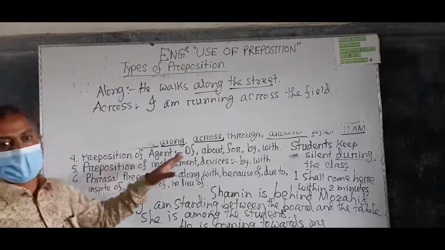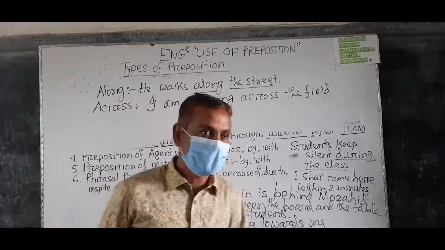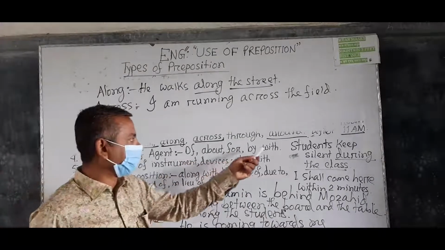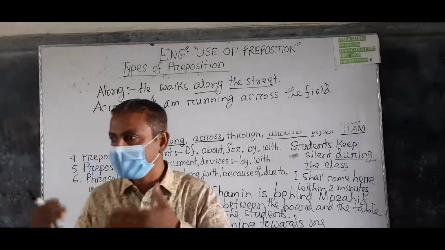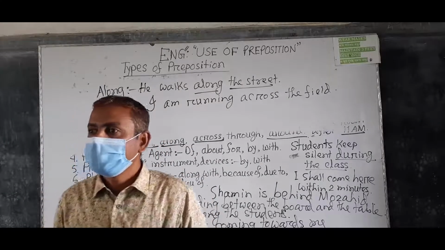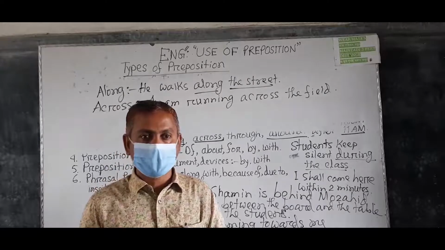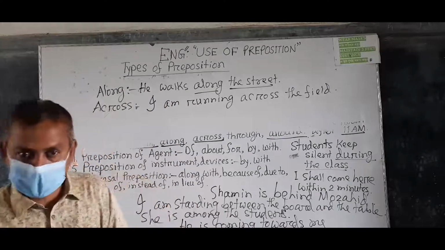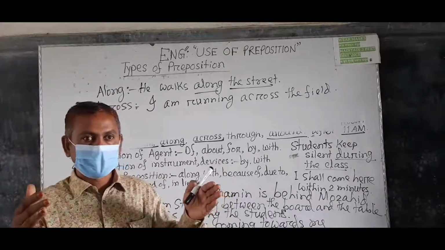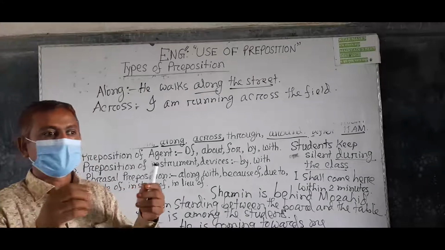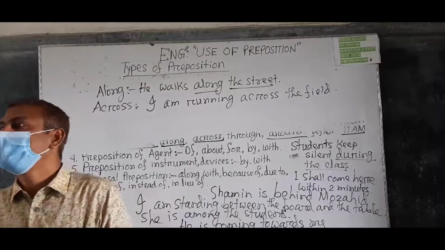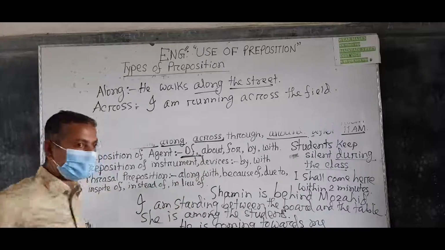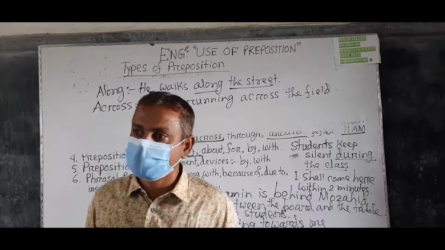Now, preposition of agent. Prepositions of agent are of, about, for, by, with. Understand? Prepositions of agent show a causal relationship between the noun and the verb. Understand? Prepositions of agent show a relationship between the subject and the verb. Understand? Of is the most commonly used preposition in English. Understand?